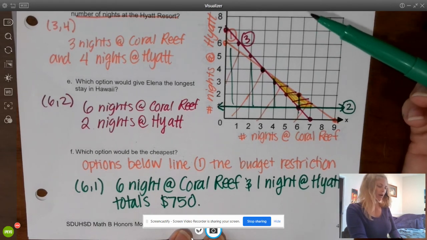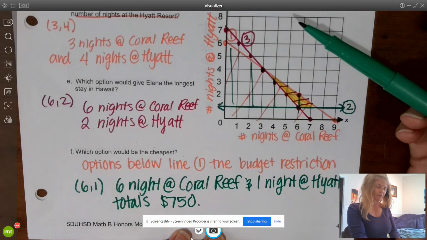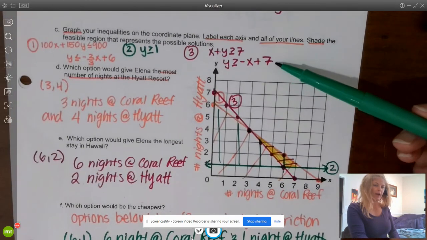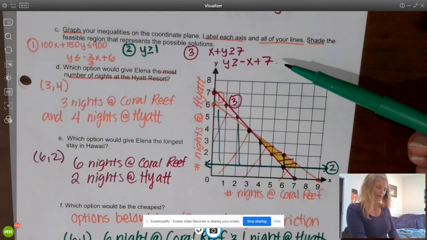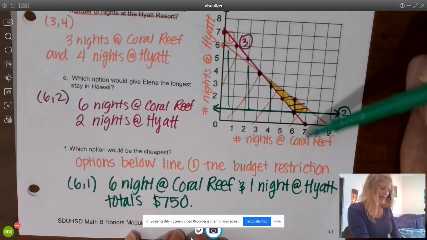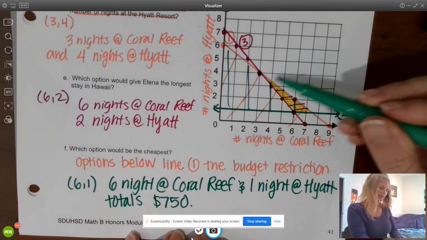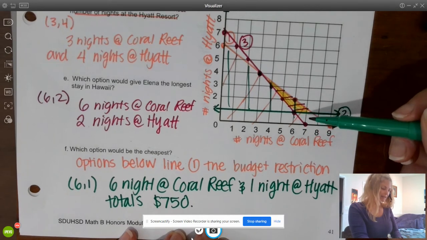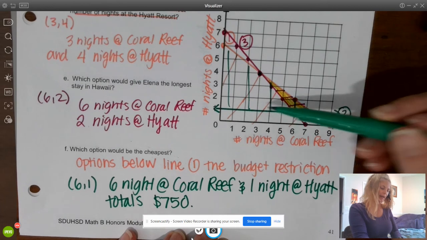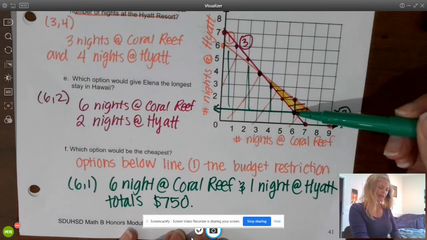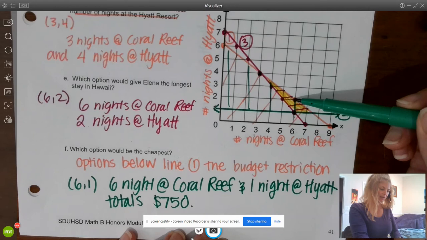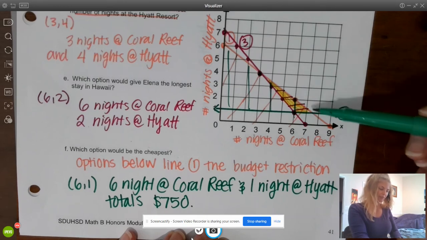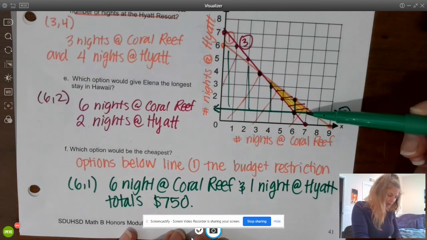Which option would give Elena the longest stay in Hawaii? Well, the boundary line talking about the length of the stay is boundary line 3, x plus y wants to be greater than or equal to 7. So I wanted to be above this maroon number 3 line. And taking a look, I started looking and adding them up. So 6 plus 1 is 7. Here, 6 plus 2 is 8. And then I kept moving over. I said, well, this is 7, 1. That's still 8.